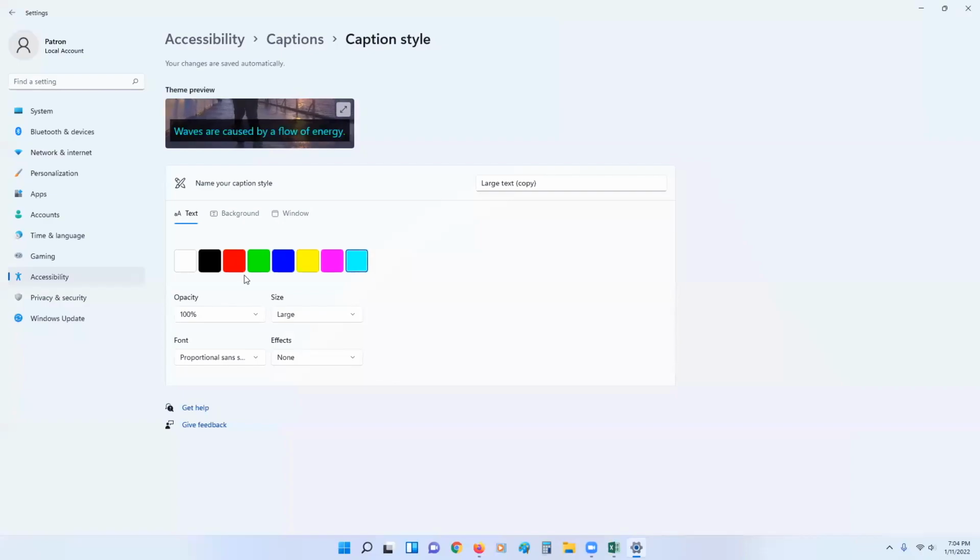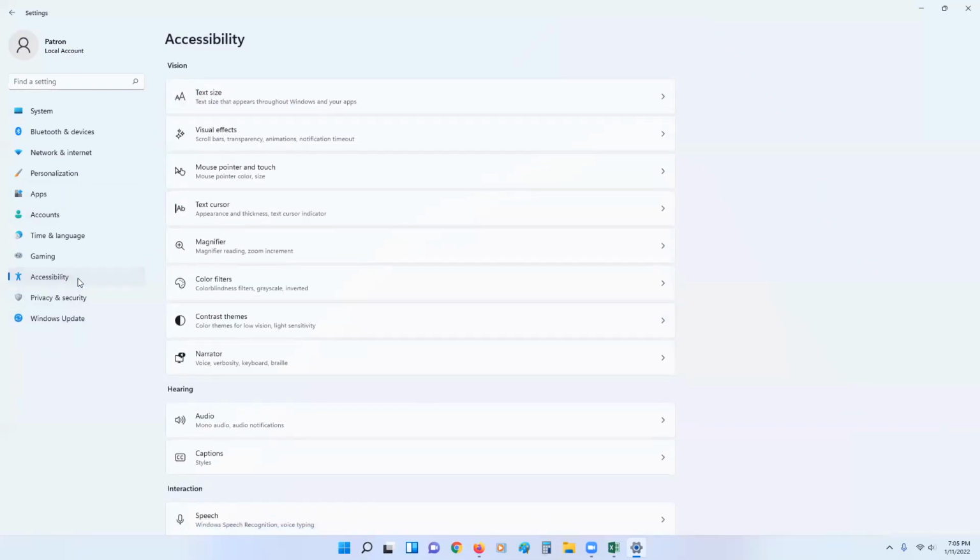Additionally, you can choose any sort of thing that works for you, which I think is great. Whatever you need, Microsoft says you can have it. Black on black might not work for me for sure. So there's some caption options, which is great news. You can edit the font color, background color, and size of your captions.